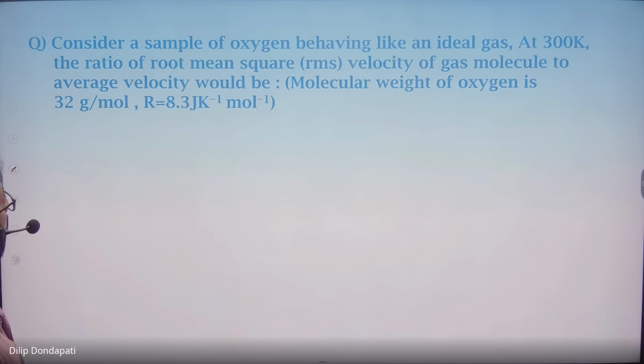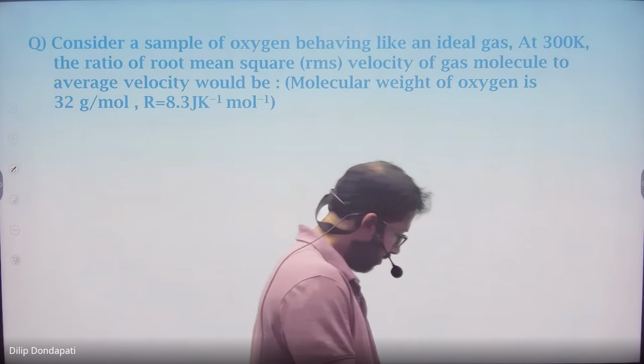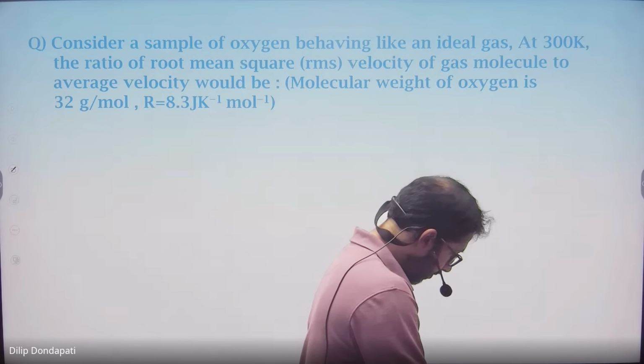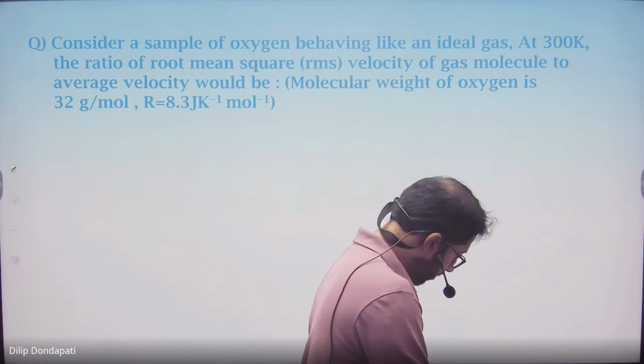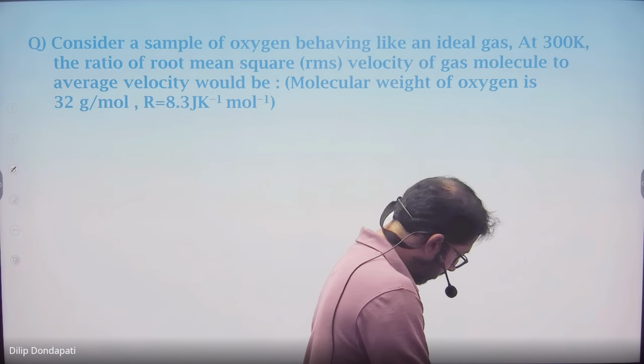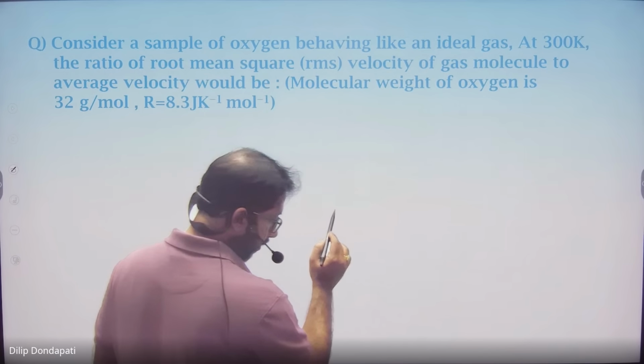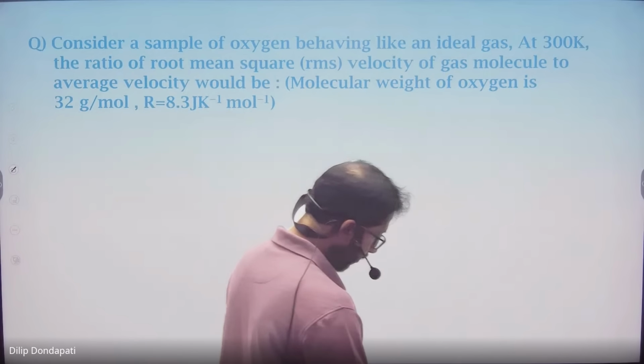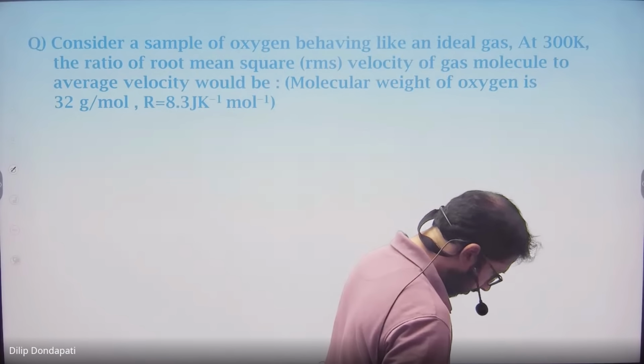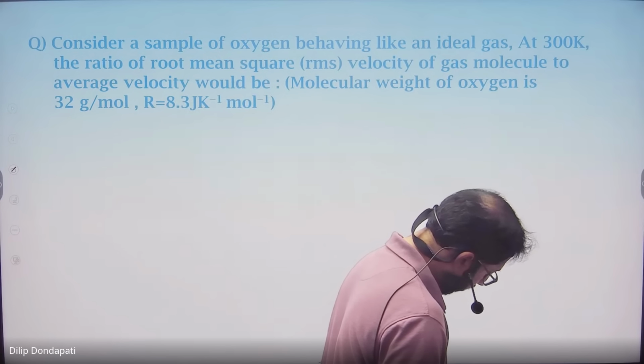Next. For an ideal gas, the ratio of the average velocity to the RMS velocity of the gas molecules is how much? So won't it be √3 is to √(8/π)?